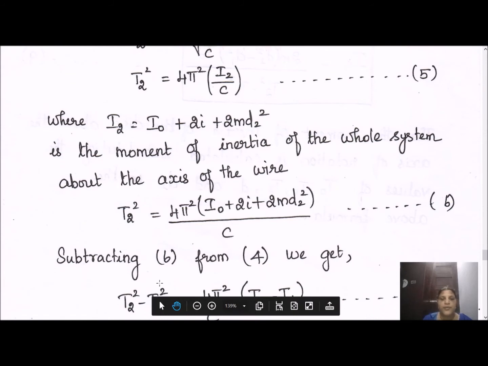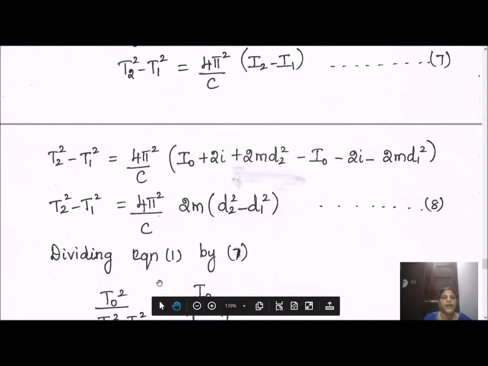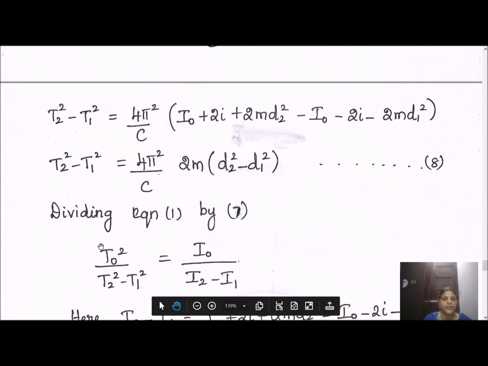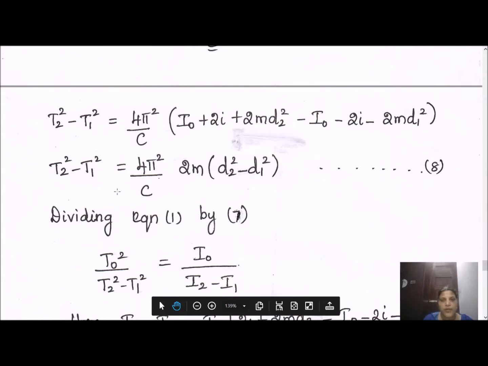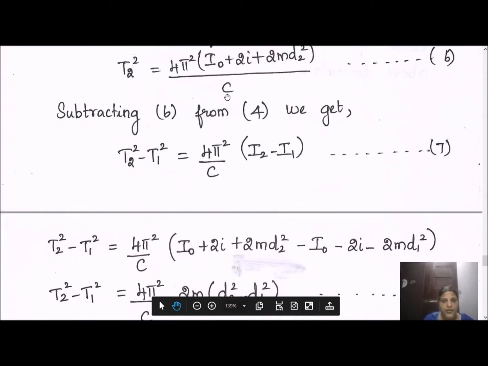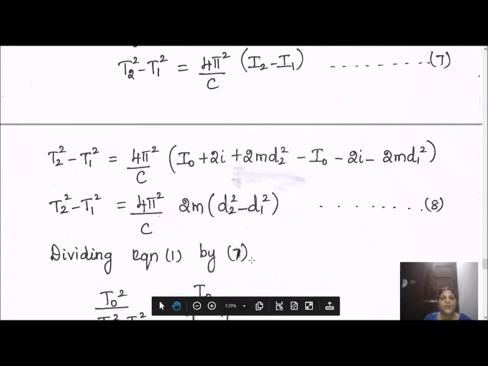So we need to find out the ratio T naught square by T2 square minus T1 square. We need to find out this ratio first. So T2 square minus T1 square is found as follows. From T2 square we subtract T1 square. We'll have 4 pi square by C into I2 minus I1. So what is I2? It is equal to I0 plus 2i plus 2m d2 square. Then minus this I1. I0 and 2i are getting cancelled. So we'll have 4 pi square by C into 2m into d2 square minus d1 square.